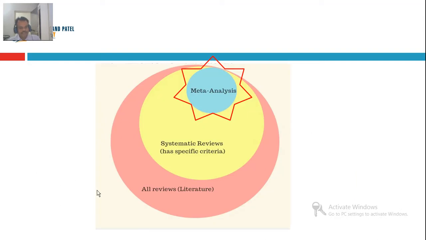So now let's look at how we are going from general to more specific. This is like a review of literature, this is systematic review and meta-analysis. Personally, I always think it's like a jackpot if you get a meta-analysis on the subject matter that you are researching, if not, a systematic review. And you know what I feel?